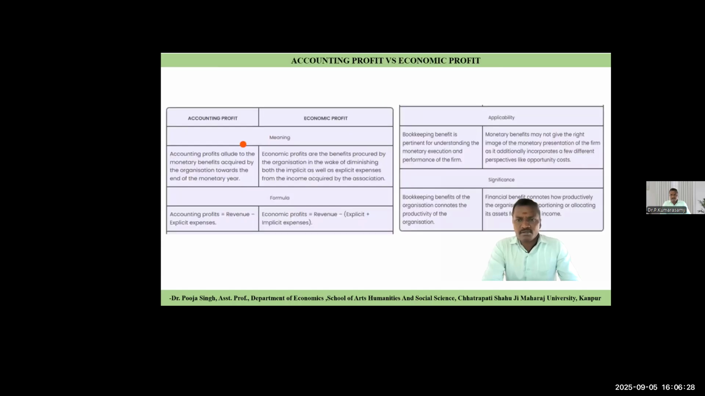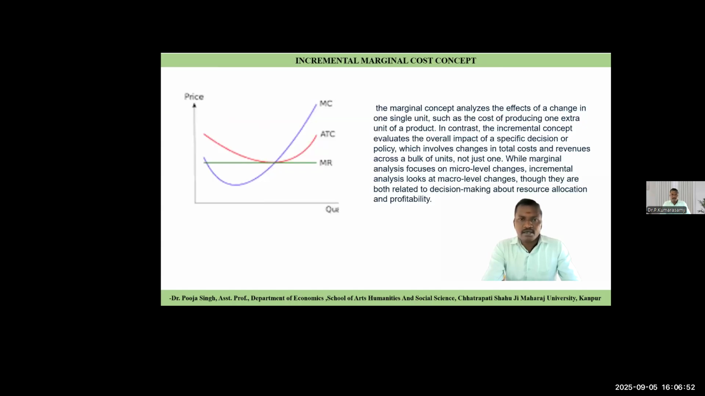Here is the difference between economic profit and accounting profit. Economic profit, you know that. What do you mean by economic profit? Total income minus implicit expenses plus explicit expenses. Accounting profit means the total income minus explicit expenses. There is a difference between economic and accounting profit.